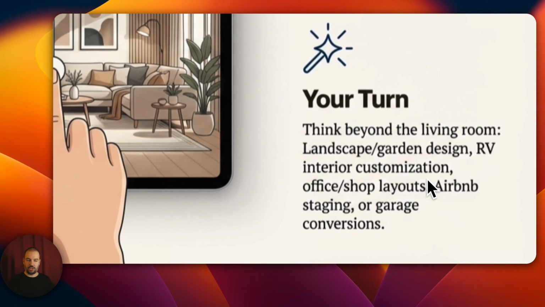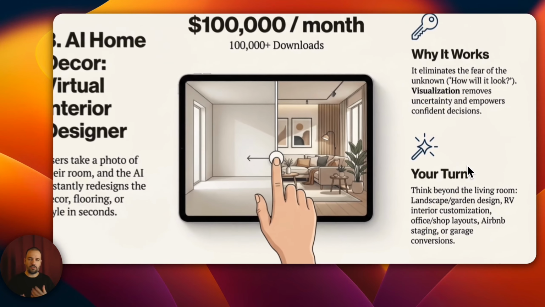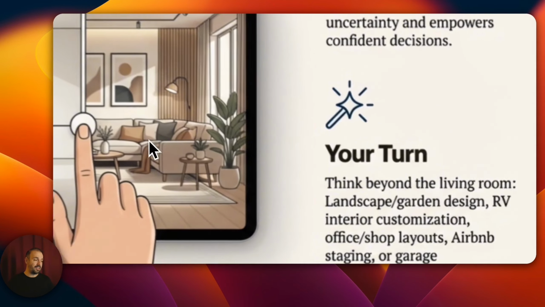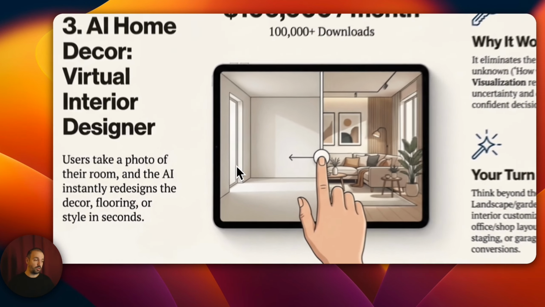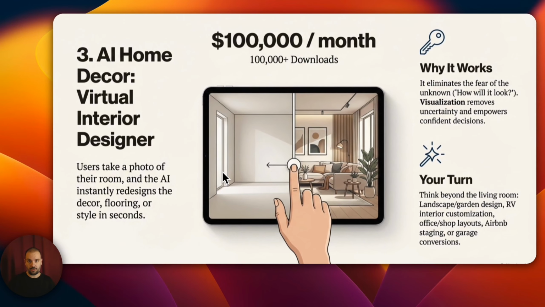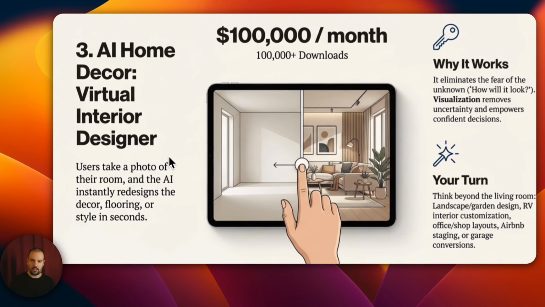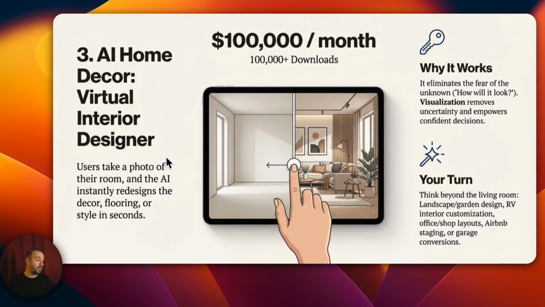This one is called AI Home Decoration, which basically works as a virtual interior designer. You take a photo of a place, of the room, the garden, wherever. It's an app that decorates according to your preferences or style. I think it's very clever, so it's no surprise that it's popular. This app makes $100,000. Why does it work?